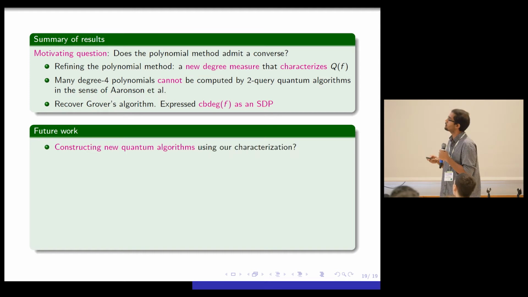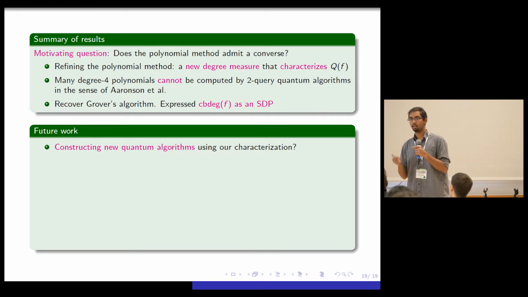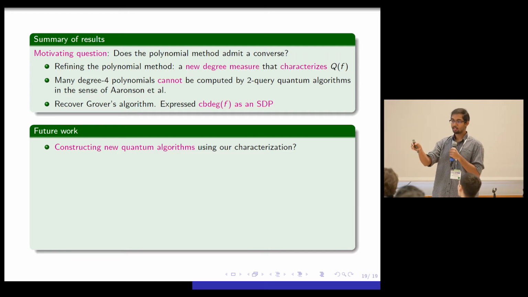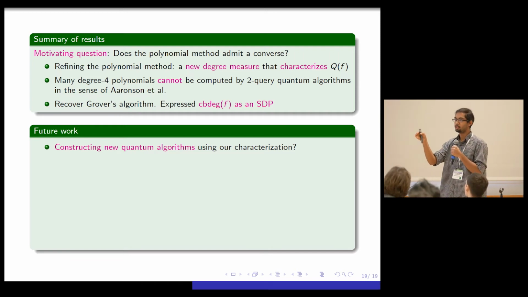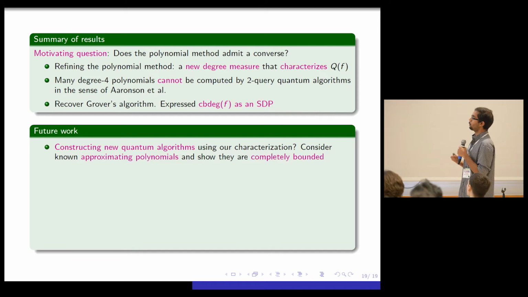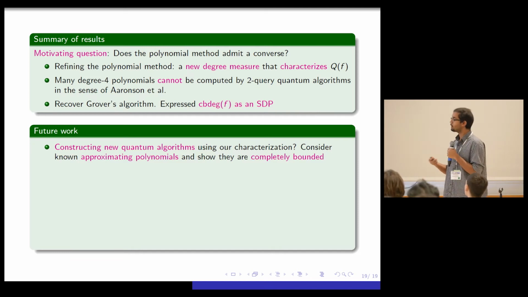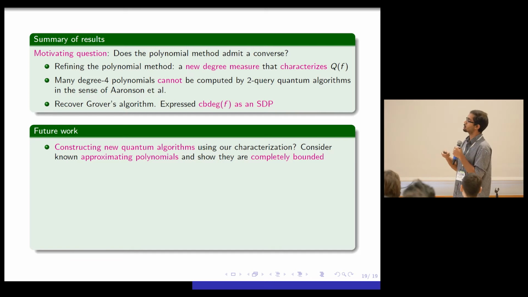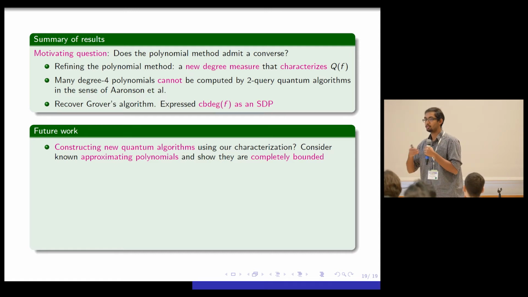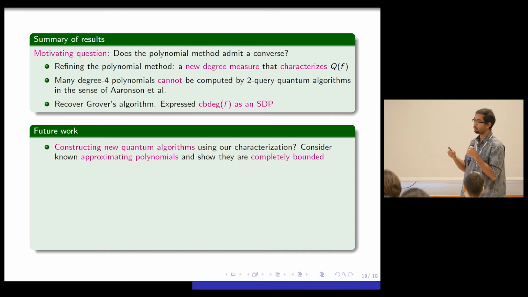And the first natural direction is, can we construct new quantum algorithms using our technique? So if you look at how we reconstructed Grover's algorithm, the recipe was very simple. You look at a Boolean function that you care about, go ask the classical people, tell me an approximating polynomial for this Boolean function, and try to show that approximating polynomial is completely bounded. If you can do that, then you get a new quantum query algorithm. And recently, there have been many results that actually come up with explicit approximating polynomials. Like Sherstov had a result last year where he came up with many interesting approximating polynomials for Boolean functions. So one task we are trying right now is just to try proving that some of them are actually completely bounded. So you get new quantum query algorithms, or maybe recover existing quantum query algorithms in our framework.